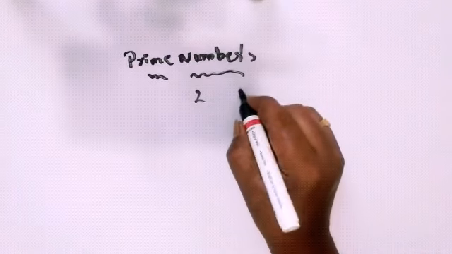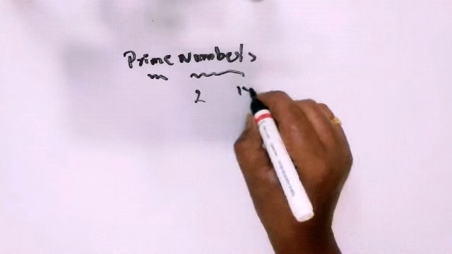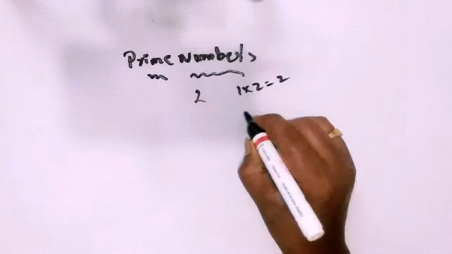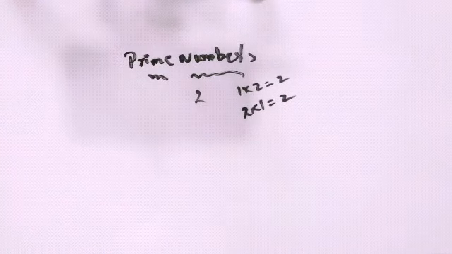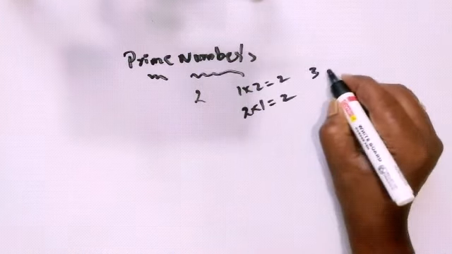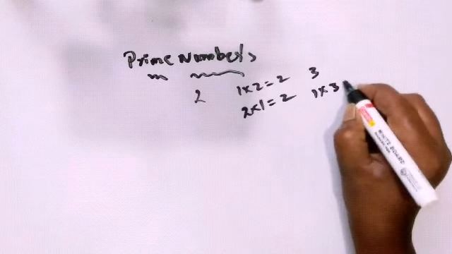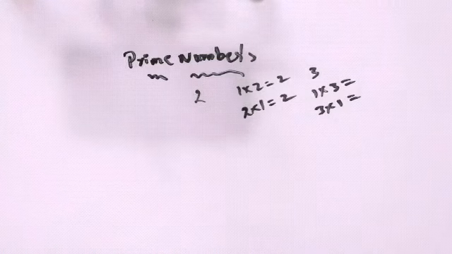2 will come in which table? It will have only two multiples. That means 1 table, 1 two is 2, or 2 table, 2 ones are 2. More than these, do we have any possibilities? We don't, right? Similarly, we'll go with 3. 3 will come in 1 three is 3 and 3 ones are 3. More than this, do we have any more?